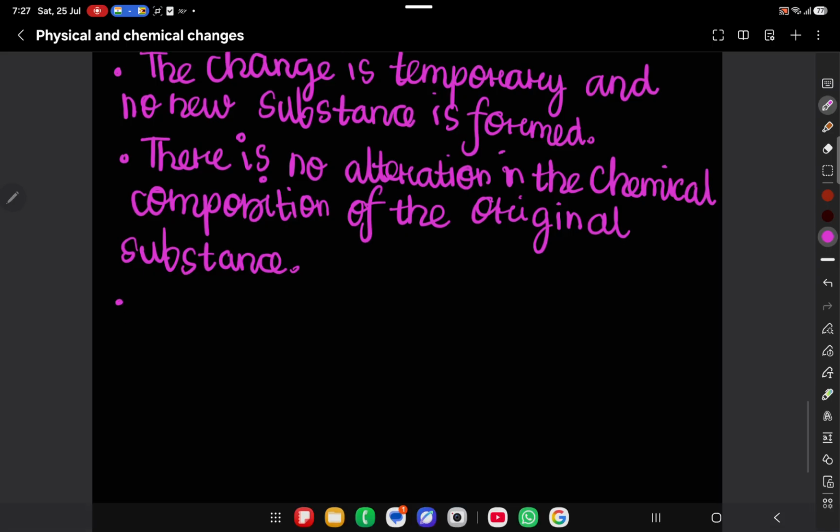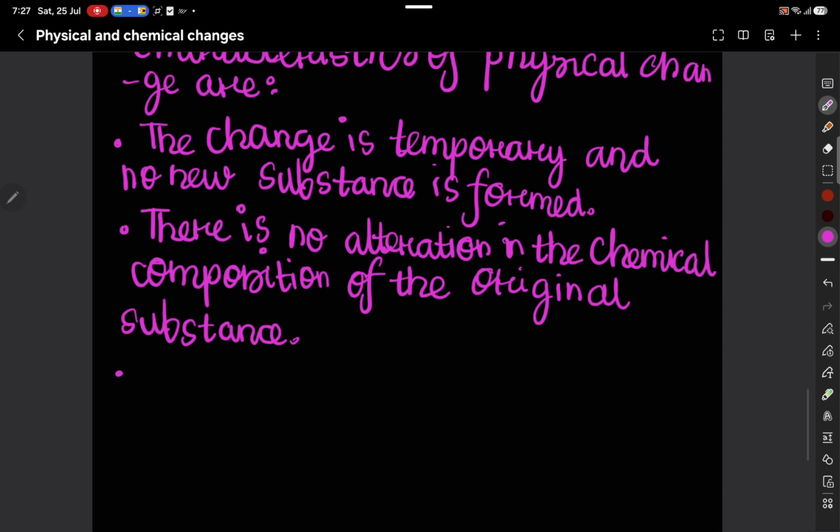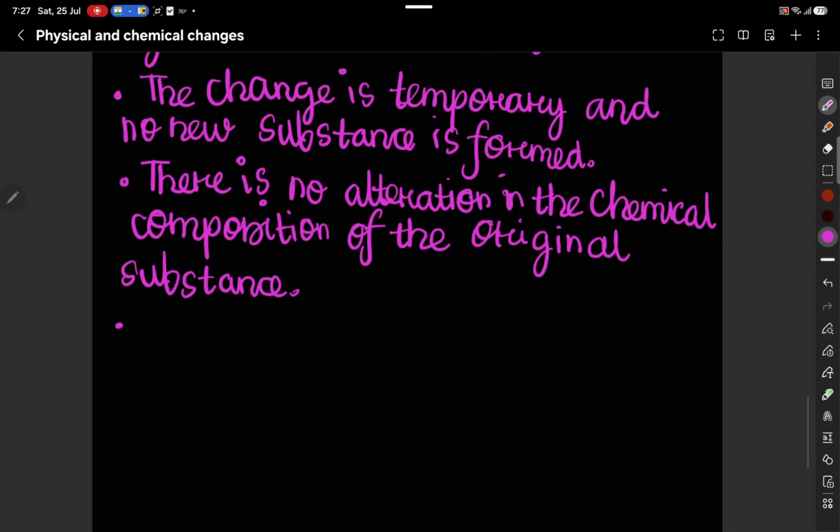Now the third point. This is not in the definition, but it is very important as it can be a trick question. We have studied the change of state. The changes of state which we have discussed are all physical changes. So there may be a change in state, shape and size of the substance. When we heated the ice cube, which was made up of water, it changed into liquid. So change of state, size and shape. It went from a complete cube to a 2D shape, a liquid.